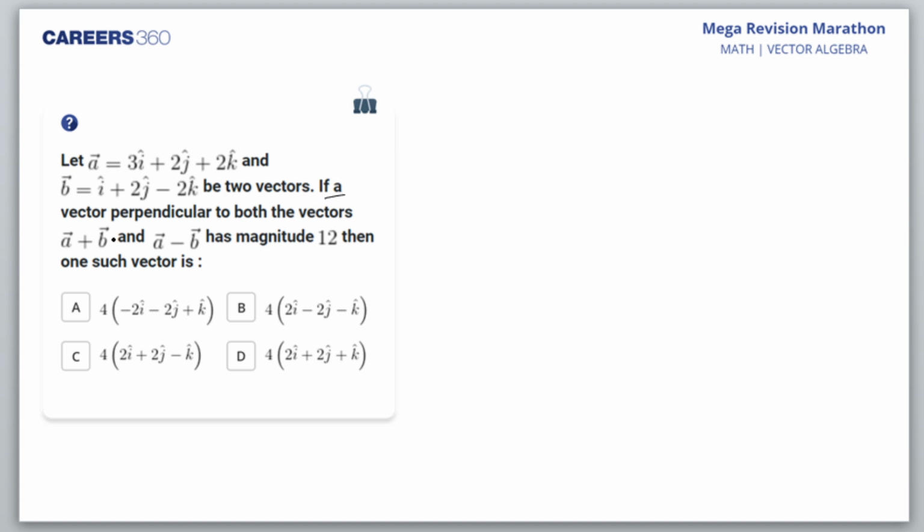A vector perpendicular to both A plus B and A minus B would be A plus B cross A minus B. Am I right or wrong? And this is a vector perpendicular to both A plus B and A minus B. What is that? So I'll open it.